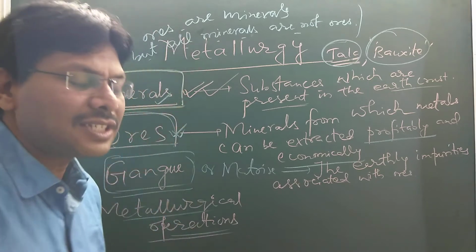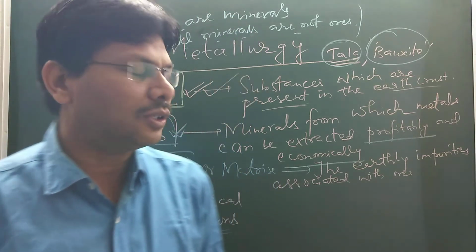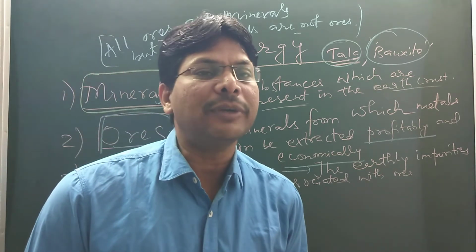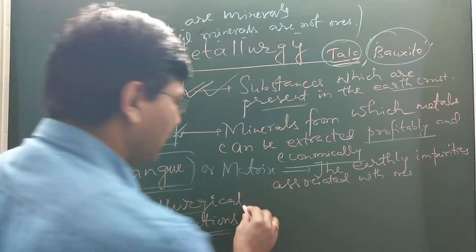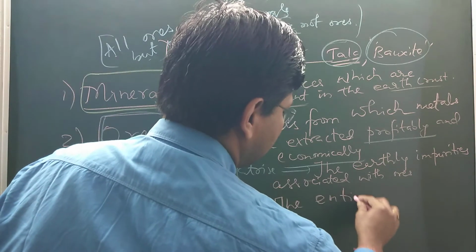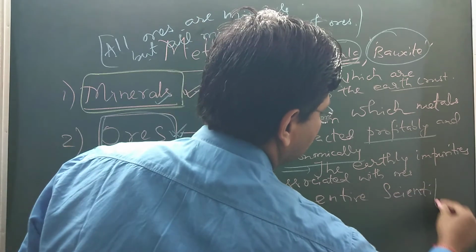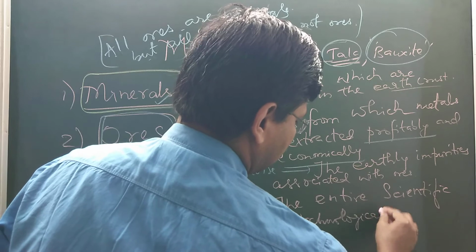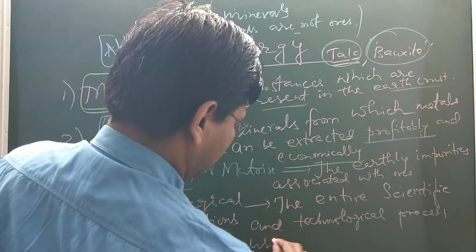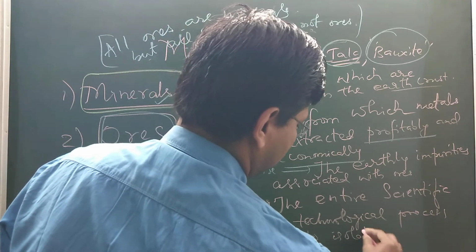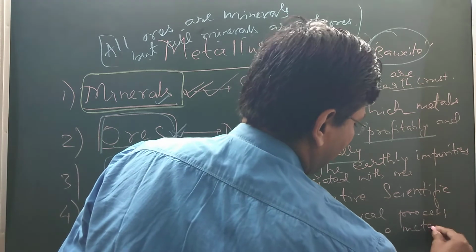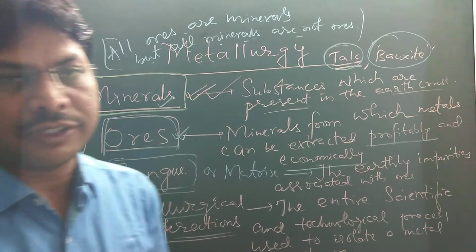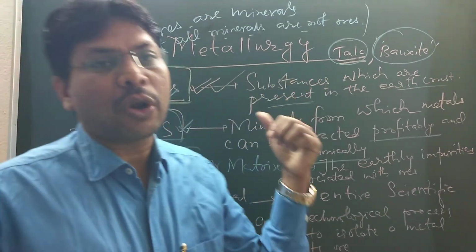Next is metallurgical operation. The entire scientific and technological process which is used to isolate a metal from its ore is called metallurgical operation. So minerals are those substances which are obtained from the earth crust.